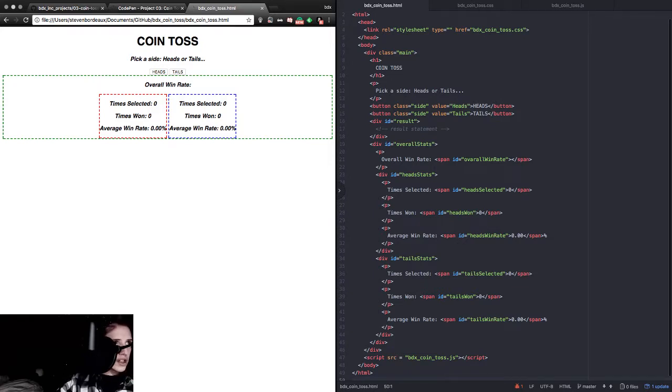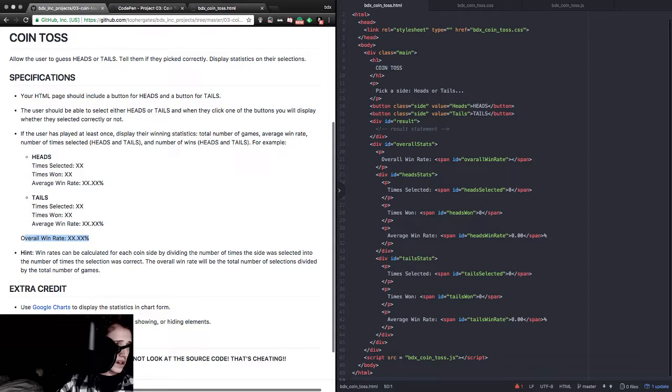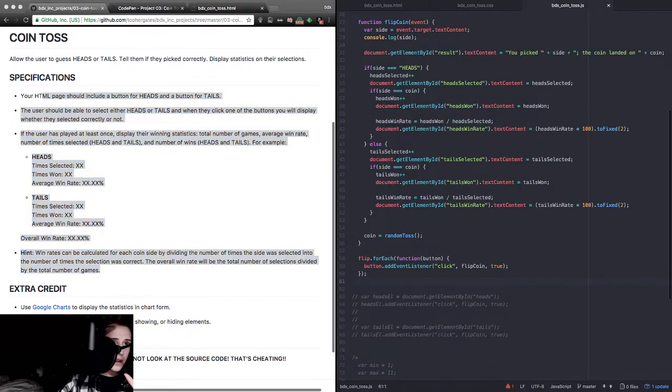She's a work in progress. But as far as the functionality goes, actually as far as most everything goes, I think we've tackled pretty much everything. There's only a couple things regarding the JavaScript side that we haven't implemented yet. One of those, which is going to be our primary focus for this stream, is the overall win rate.